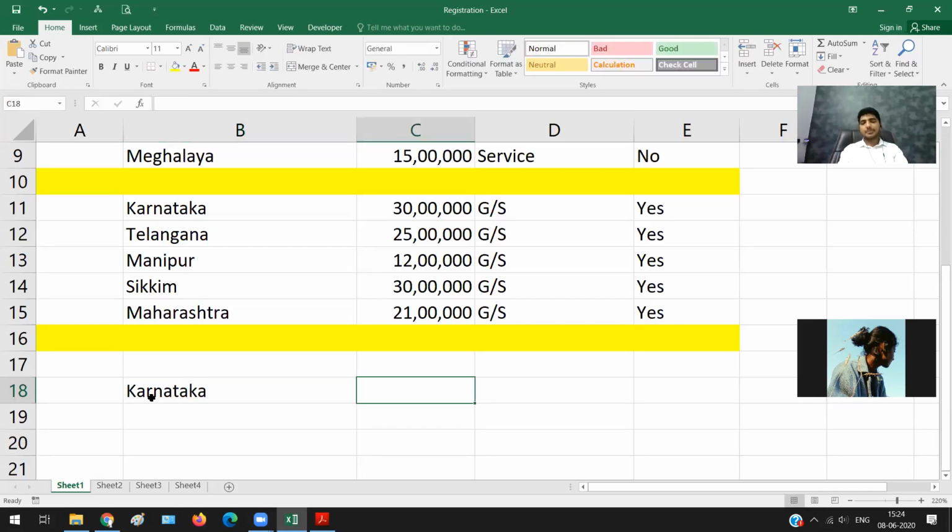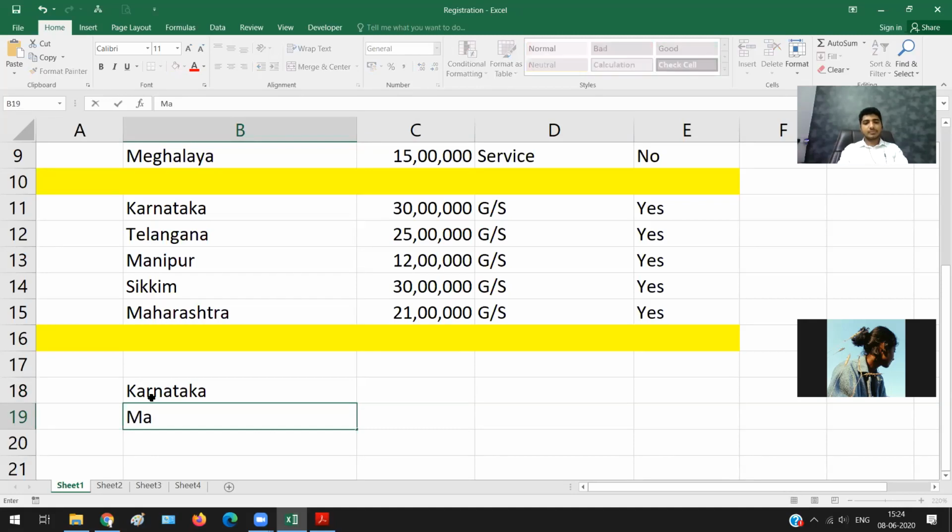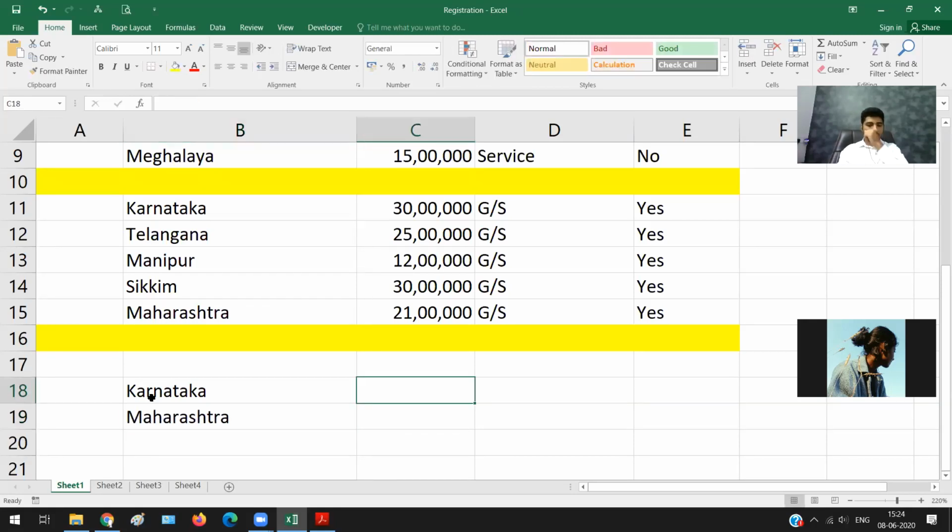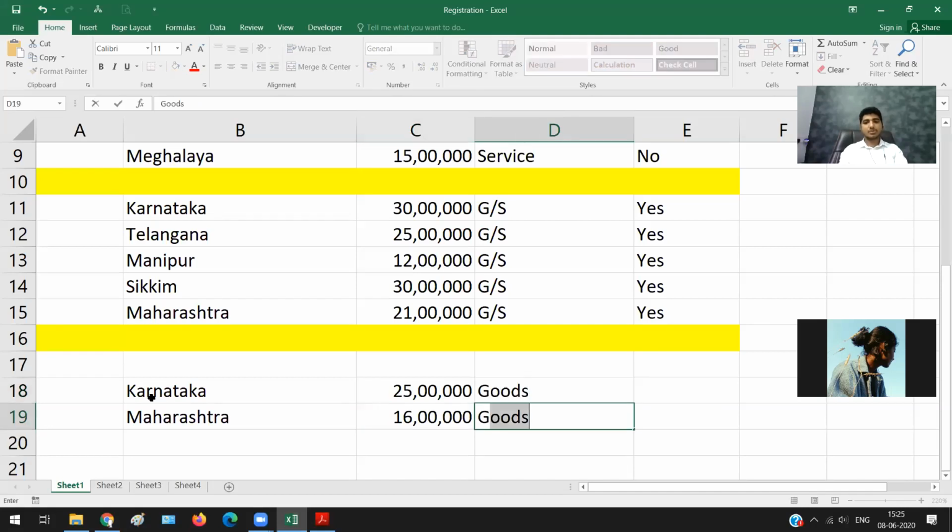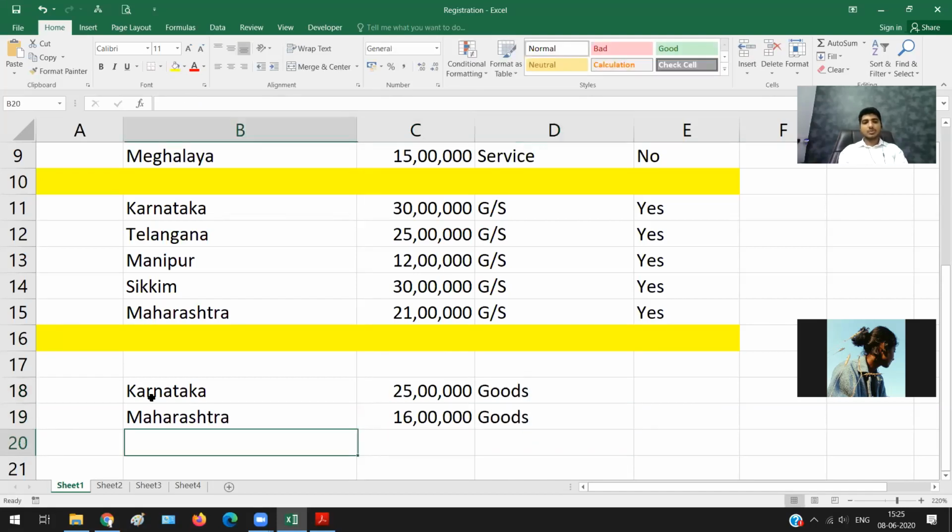I'm in Karnataka and I'm also in, let us say, Maharashtra. In Karnataka, my turnover is 25 lakh rupees, and in Maharashtra, my turnover is 16 lakh rupees. Okay, and I'm dealing in goods here and goods here also. So it is one business. It is one business only.